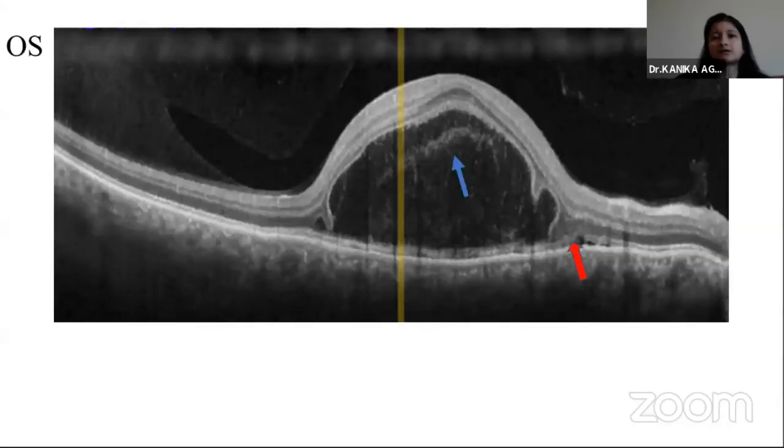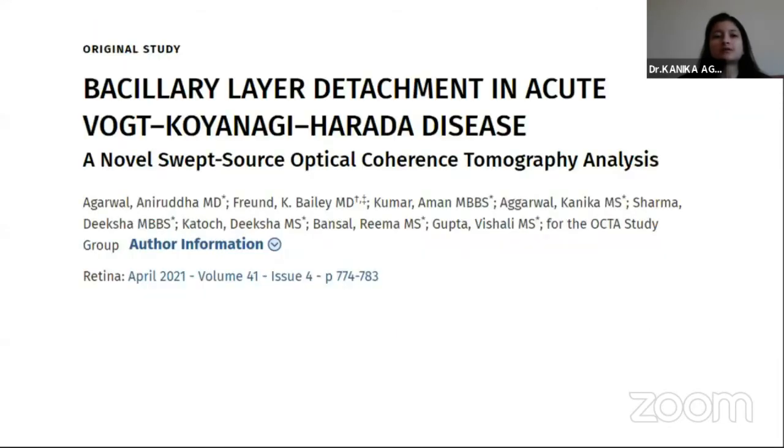This is the other eye of the patient where we can see a similar subretinal fluid and the split in the inner segment myoid or the bacillary layer detachment. And there has been a publication recently from the PGI group with the largest series of acute VKH disease with bacillary layer detachment. So this OCT itself pointed towards a diagnosis of VKH, and I was pretty sure that this patient needs steroids for the treatment.